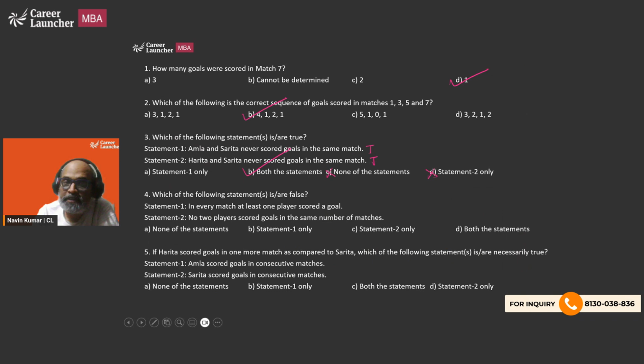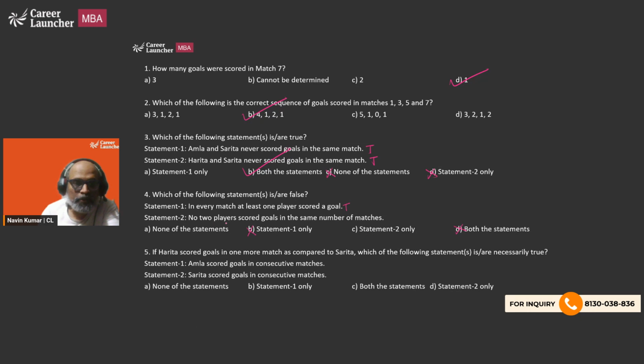So both the statements. Next question, which of the following statement or statements is or are false? Statement 1, in every match, at least 1 player scored a goal. This is basically true, right? So statement 1 is not false.